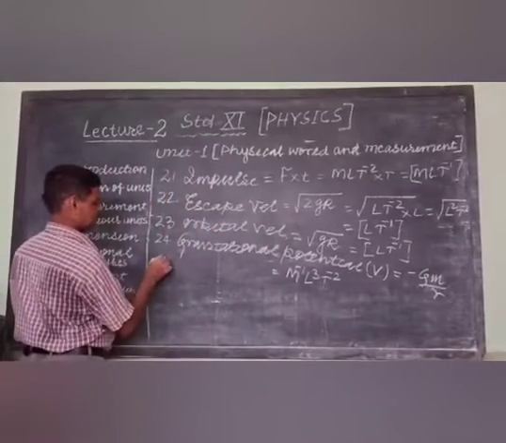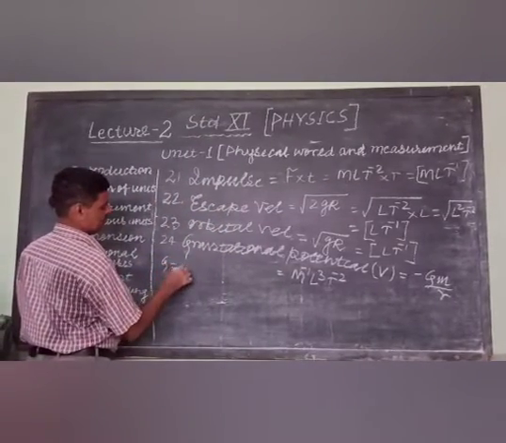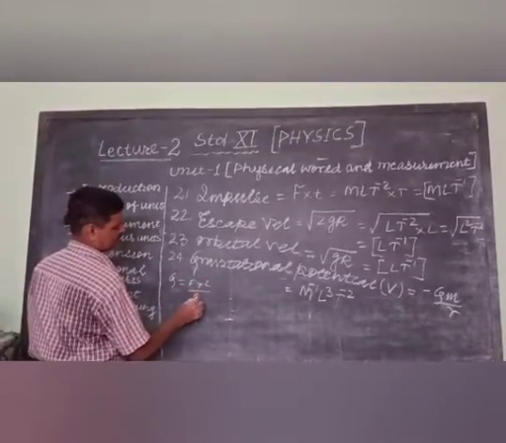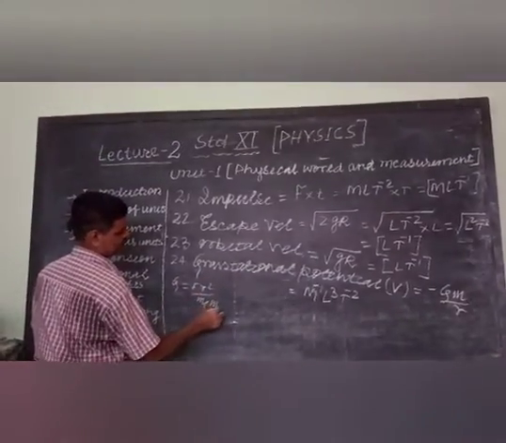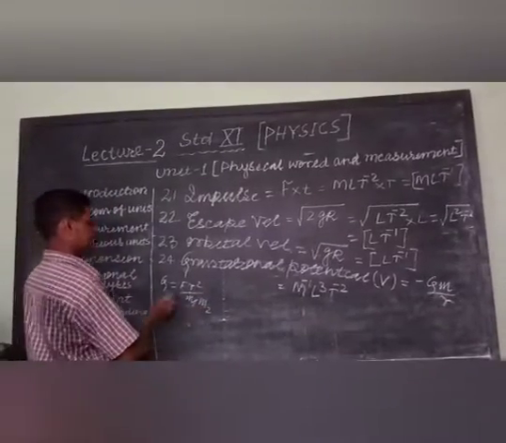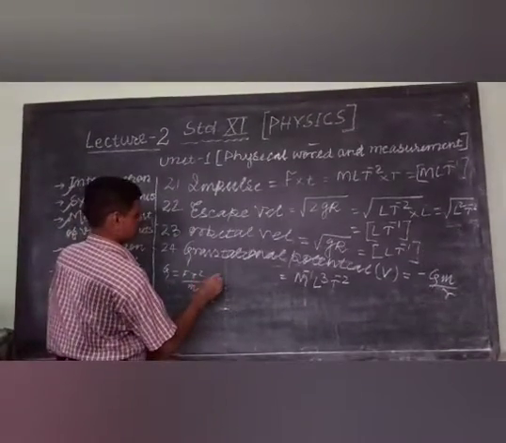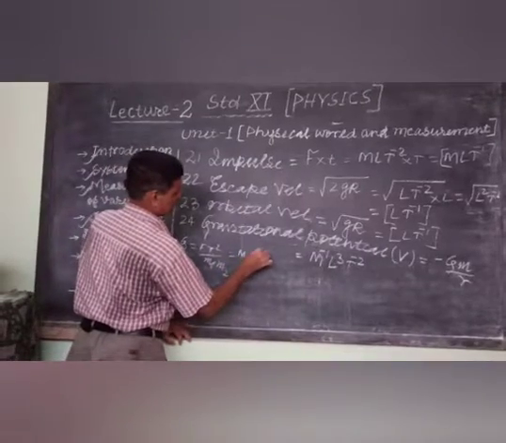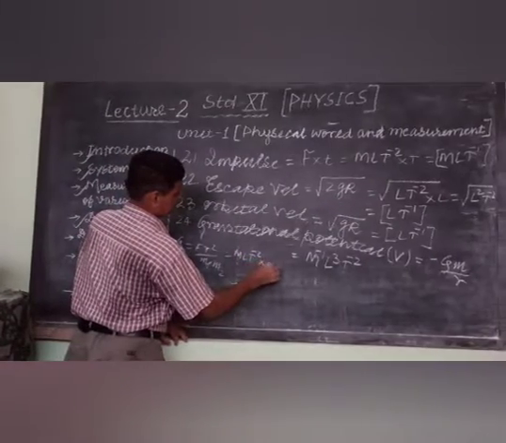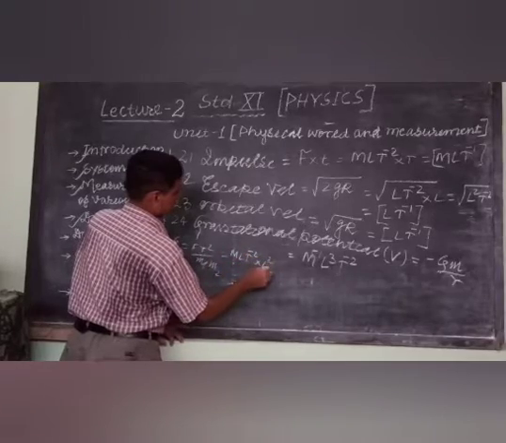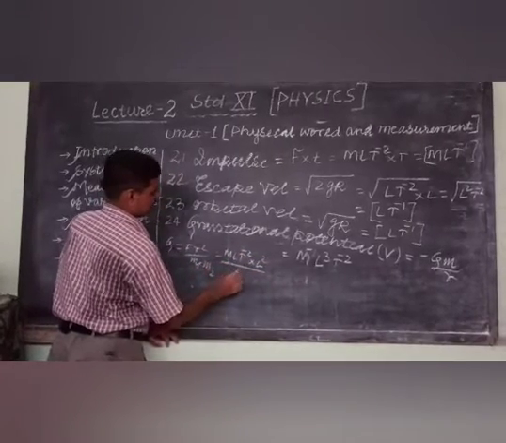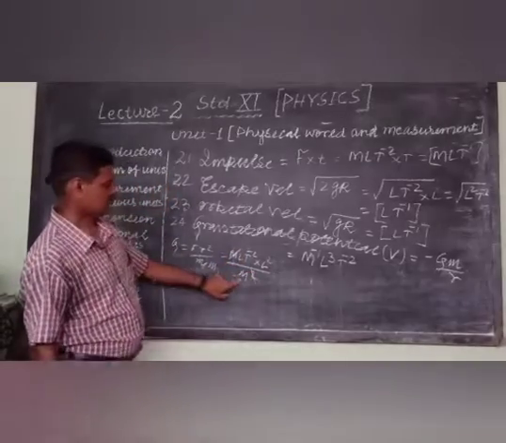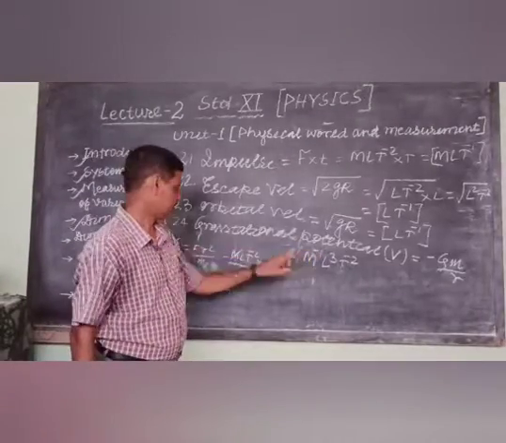Why? G is equal to F R square by M1 M2, just for your memory. F is MLT minus 2 into L square, divided by mass into mass, M square. You can match your answer. This M will be here, M to the power minus 1.